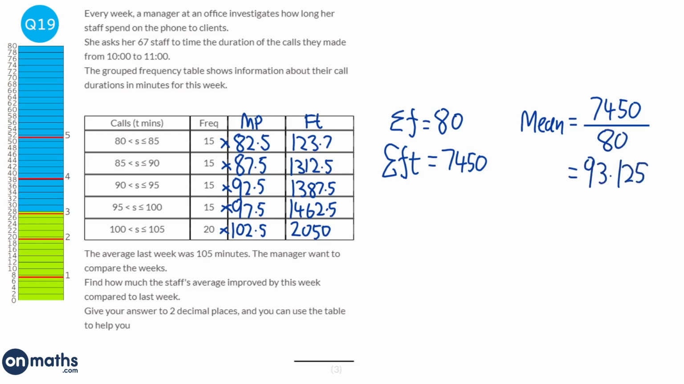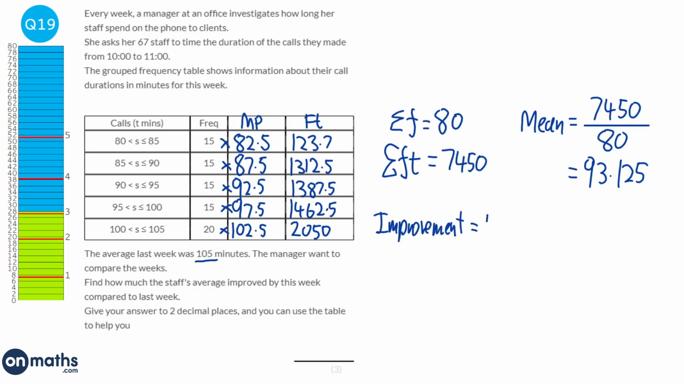So when you do that, we get 93.125. Now this question is about the improvement that the manager has made, that the call centre's made. So we're looking at subtracting the 93.125 away from the last week, which was 105. So we're looking for improvement.